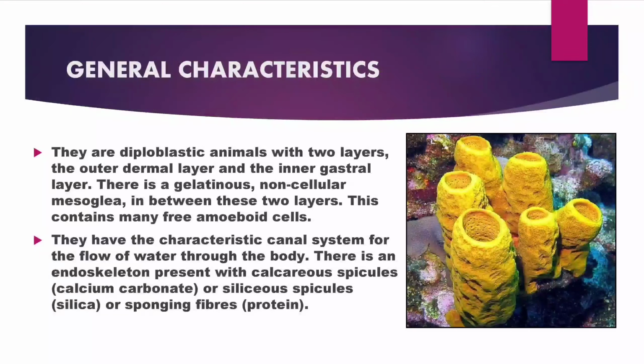They are diploblastic animals with two layers, the outer dermal layer and the inner gastral layer. There is a gelatinous noncellular mesoglea in between these two layers. This contains many free amoeboid cells. They have the characteristic canal system for the flow of water through the body. There is an endoskeleton present made of calcareous spicules, calcium carbonate, or siliceous spicules, silica, or spongin fiber protein.